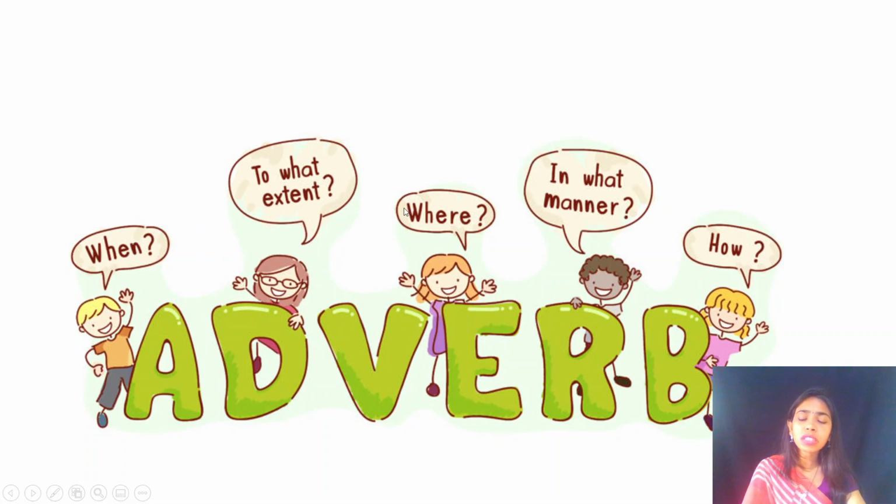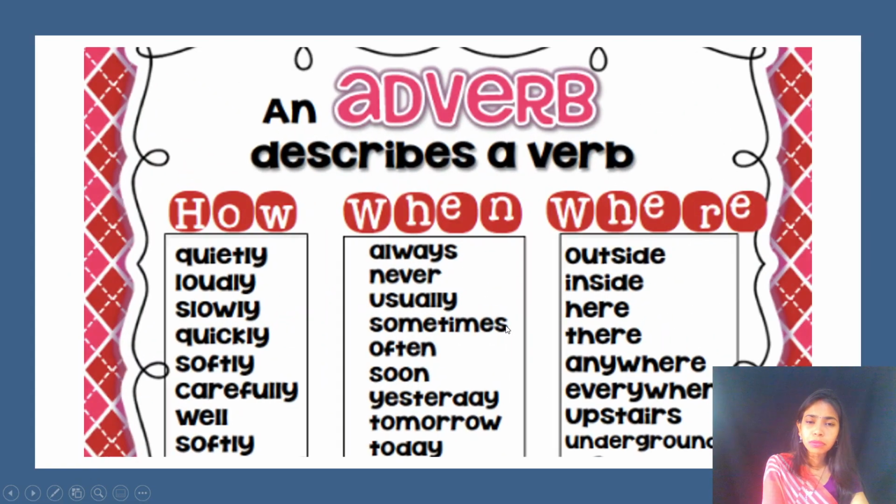Whenever you see in a sentence that such question arises, and some word is giving answer to this question, like when it happened, when the action happened, to what extent it happened, where it happened, so it means that it is an adverb, right?